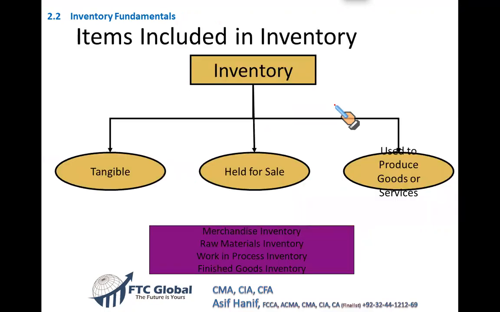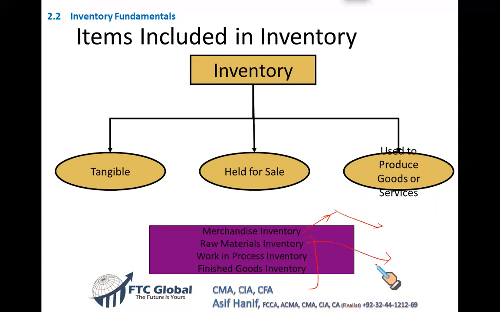Now, what do we understand by the term inventory? First of all, inventory can be of four types. When we say merchandise inventory, this is inventory with a retailer, goods which are ready to be sold. So this inventory is merchandise inventory. This is found with the retailers. But in the manufacturing company, you will have three types of stocks.